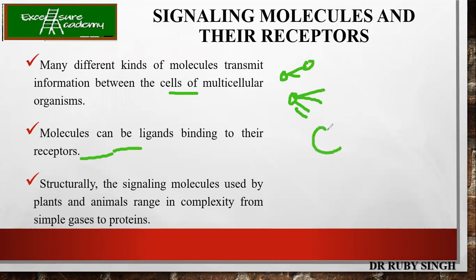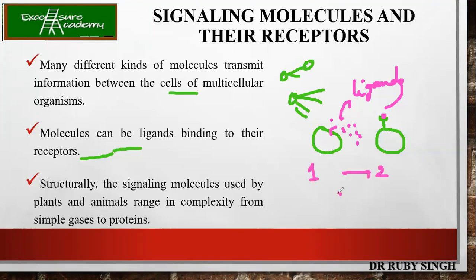It means that if there are two cells, each will have its own receptor, and the first cell can release molecules. These molecules can be the ligands. Now these ligands can go and bind to the receptor. So what is happening now? From one cell to another cell, a signal or information has been passed. Depending on the binding between the ligand and the receptor, a signal will be carried out inside the second cell.